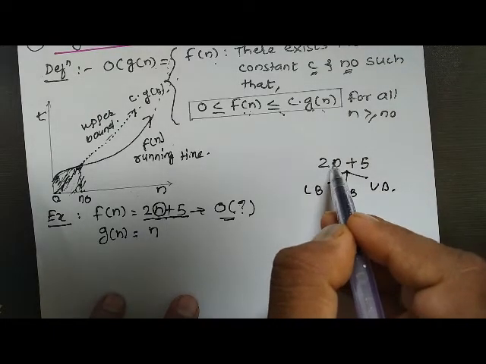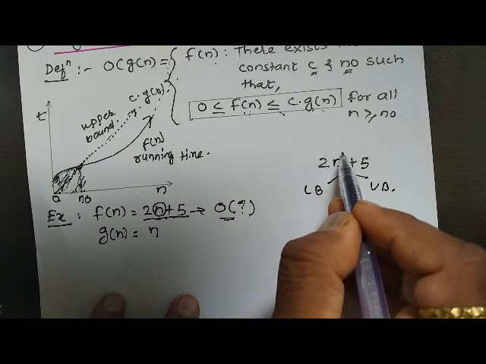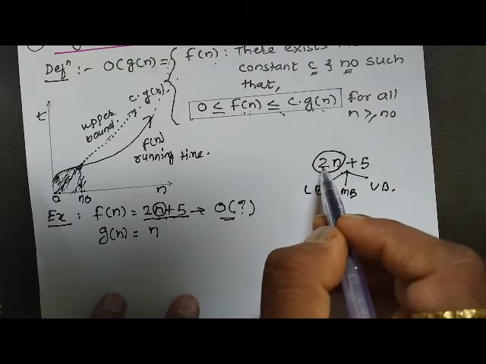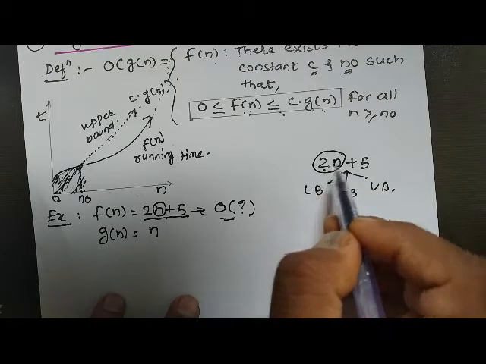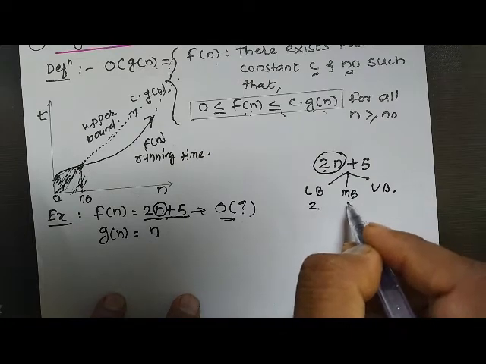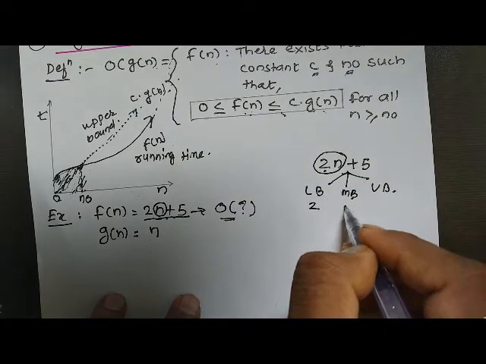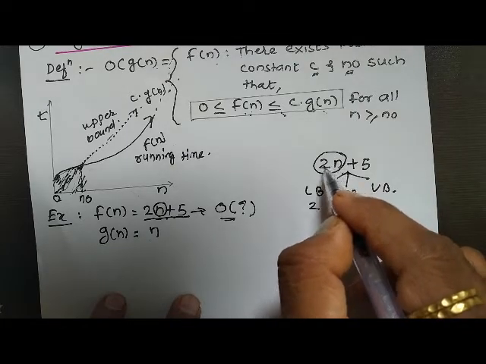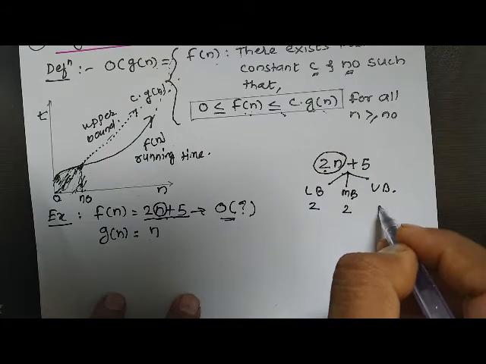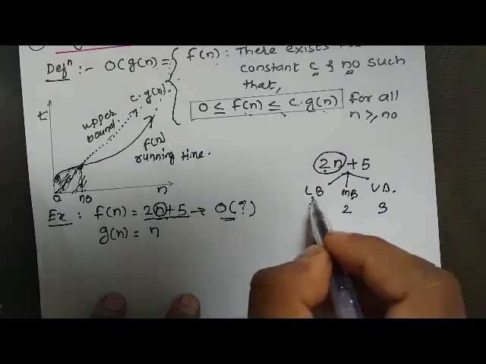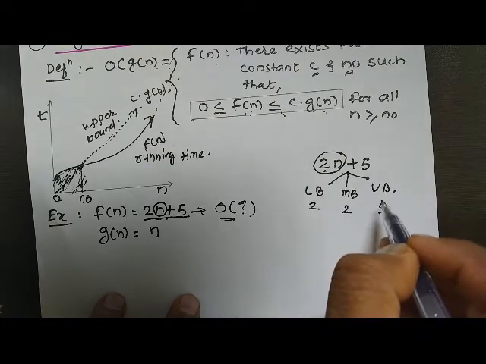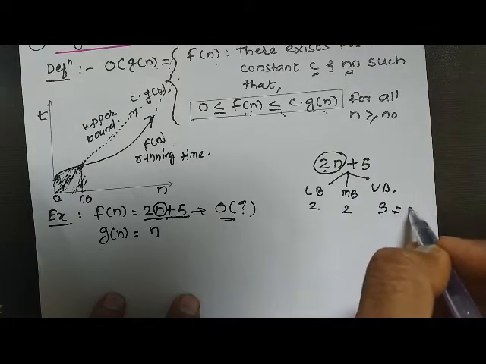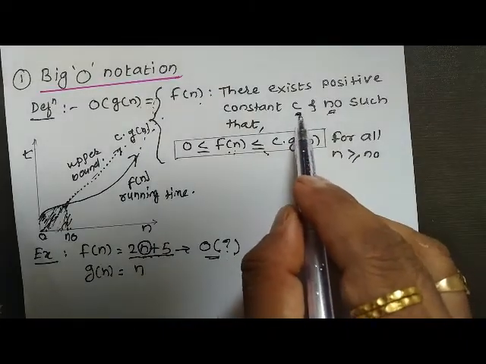Just consider the coefficient of n here. The coefficient of n is 2, so the lower bound will be 2, the middle bound will be the same as 2, and the upper bound will be 1 plus this coefficient, that means 3. So lower bound is 2, middle bound is 2, and upper bound will be 3. These are the values of positive constant c.